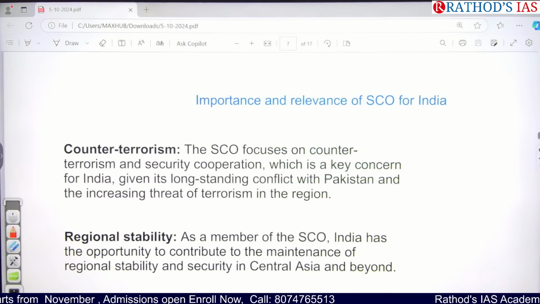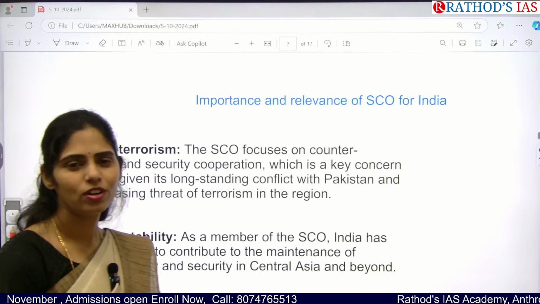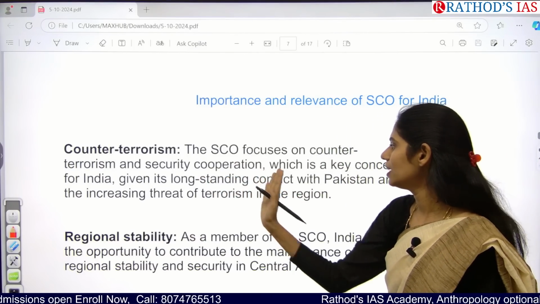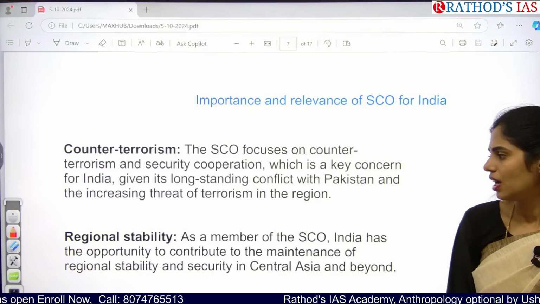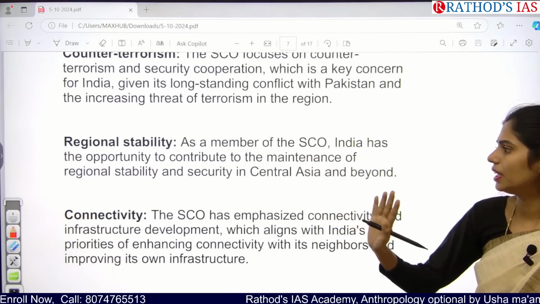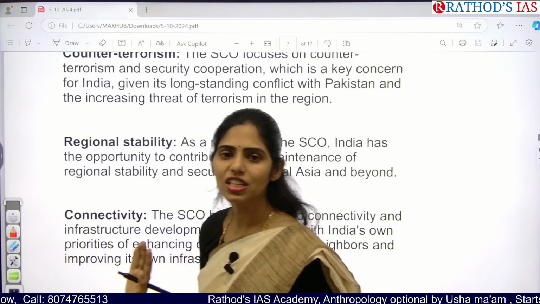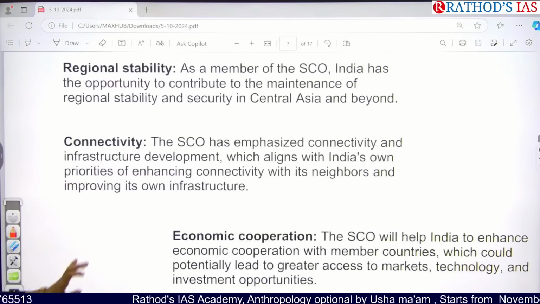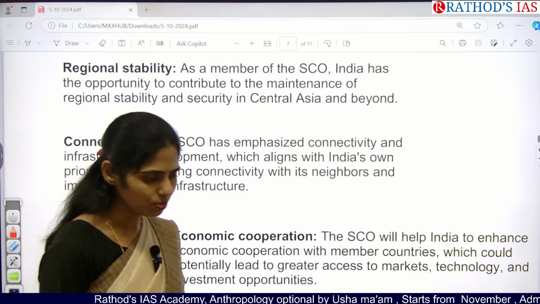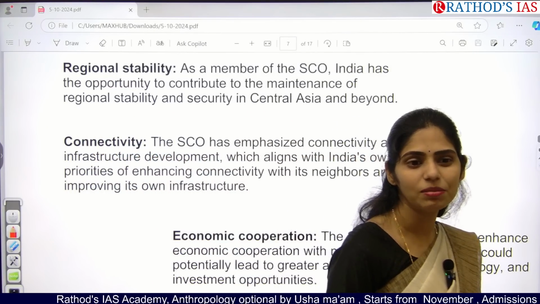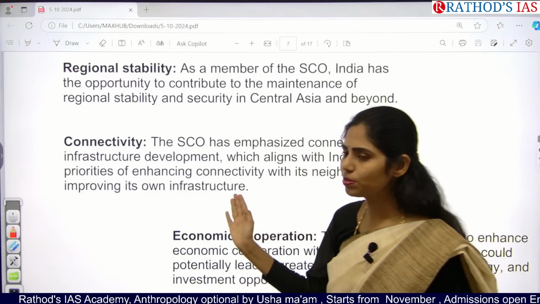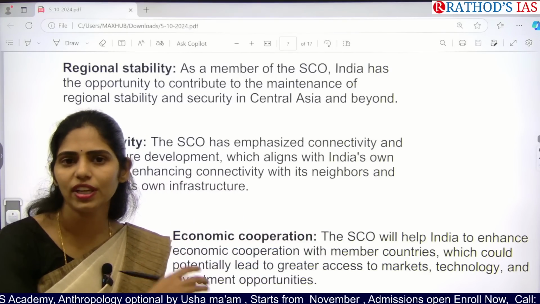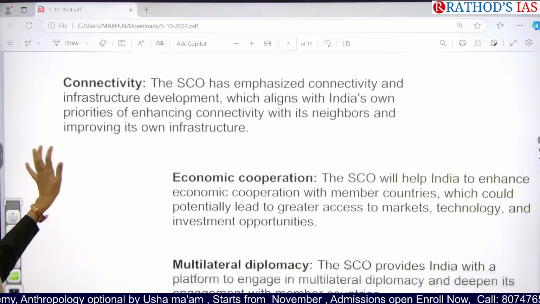So what is the importance and relevance of SCO for India? Tell me now, why do we have to focus on this SCO? The first one is, as I said, counter-terrorism, because we have threats. Next is regional stability, and especially to enhance security in Central Asian countries. We also need this. And next is for improving connectivity. If we want to move to Europe, which project do we have now? The IMEC project, right? This IMEC project goes through the Central Asian countries. If we have good relations with the Central Asian countries, then only can we have good connectivity. Yes, for connectivity purposes, we need this.